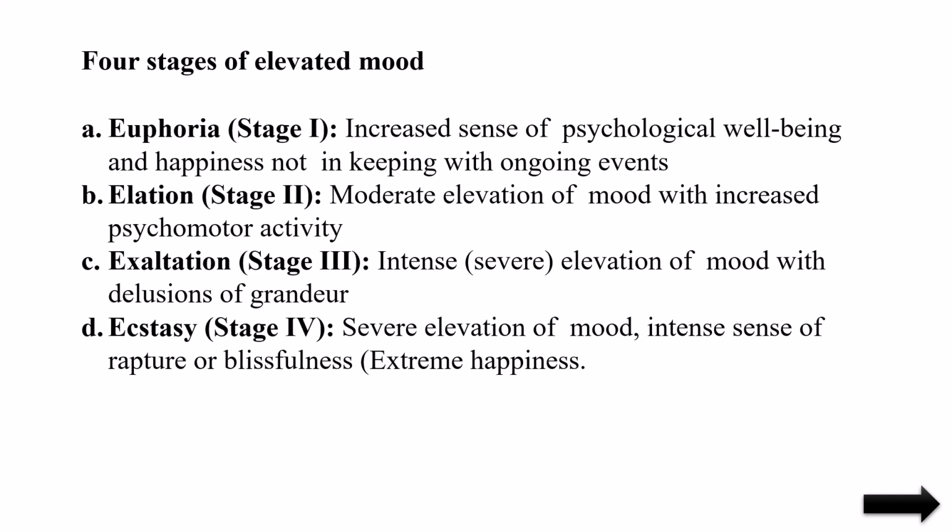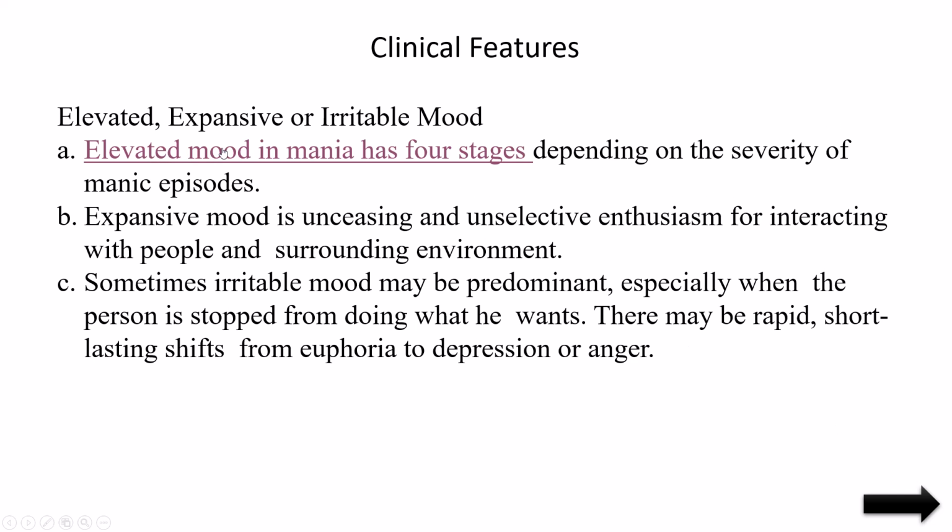That is the abnormality. Actually nothing is there for the happiness, nothing is there for the celebration, but they will celebrate or be happy. So that shows the euphoria, but not at a high level. So that is the first stage of this elevated mood.